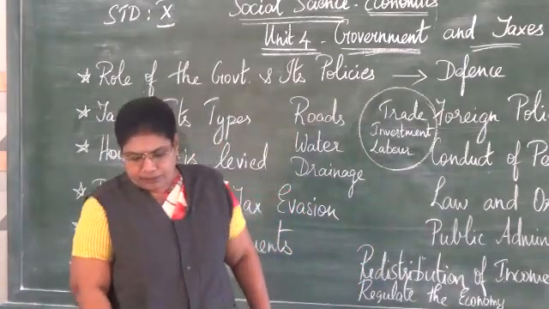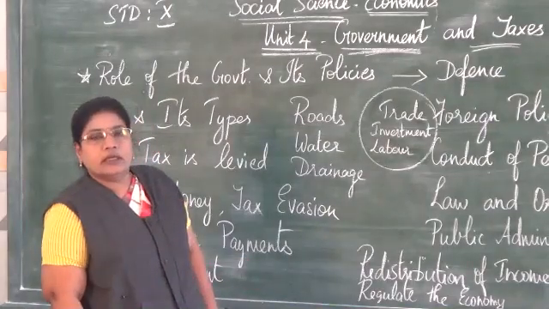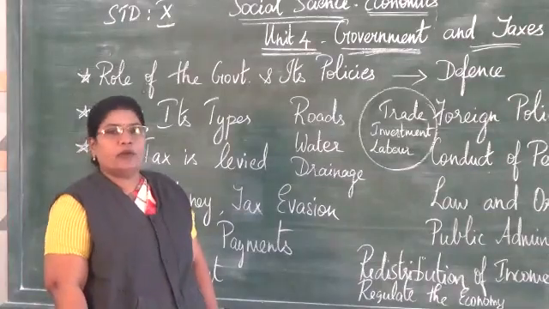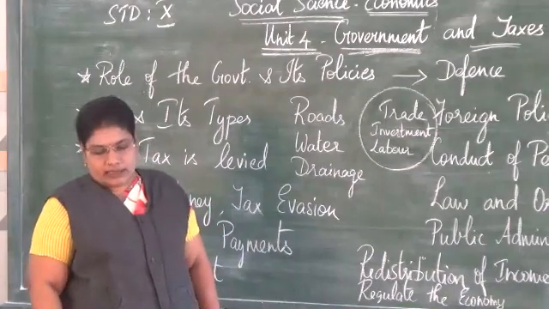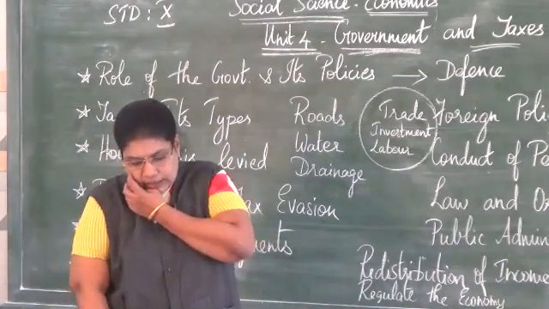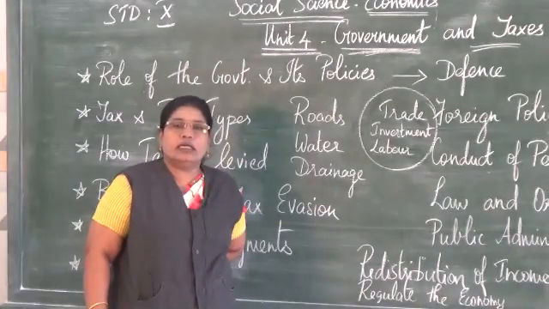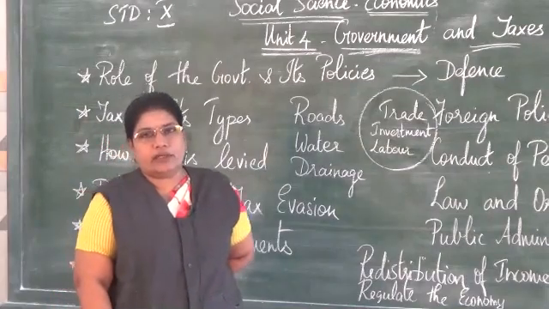Redistribution of income. Now, as I have told you earlier, people who are rich are asked to pay taxes, whereas people who are poor are not levied taxes by the government. So the taxes are collected in such a way that people who earn high pay a lot, whereas poor people don't pay tax at all.